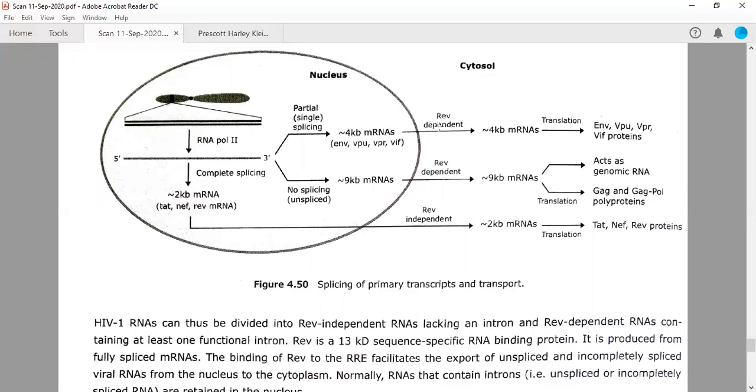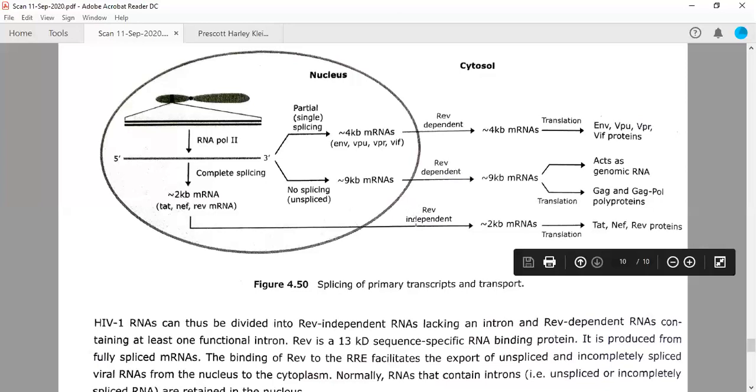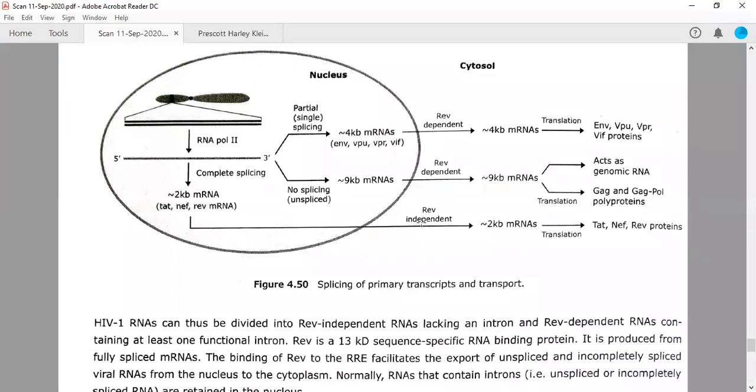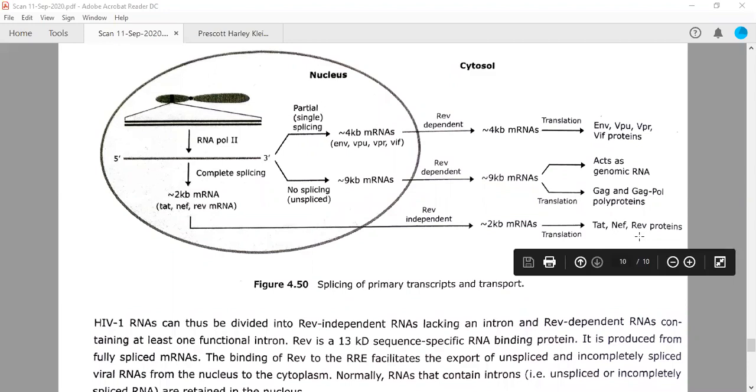So there is REV-dependent release of partially spliced or unspliced mRNA out of the nucleus into the cytoplasm. Whereas if it is completely spliced, the introns are removed, then REV is not required, it is REV-independent. Okay. And this is happening in the case of NEF, TAT, and REV proteins, which are other proteins of the HIV-1 virus.